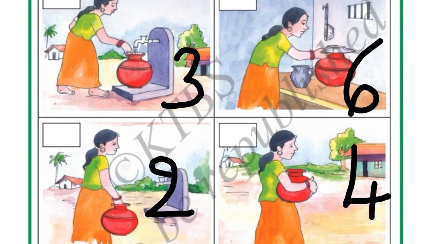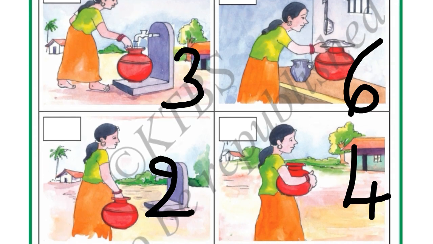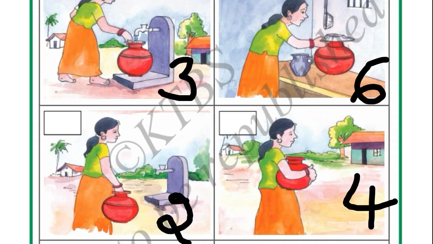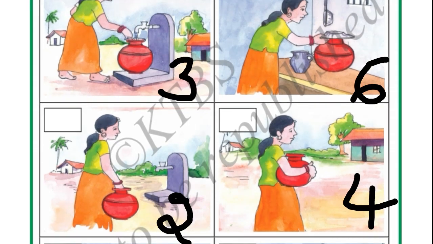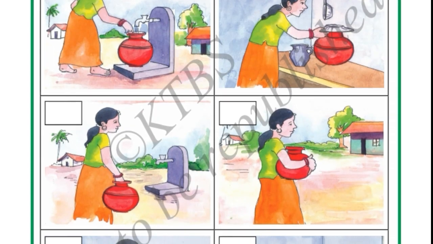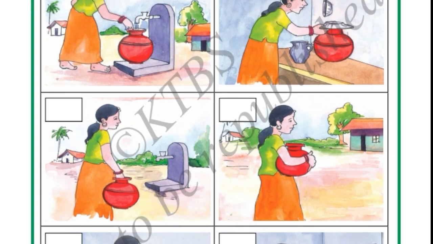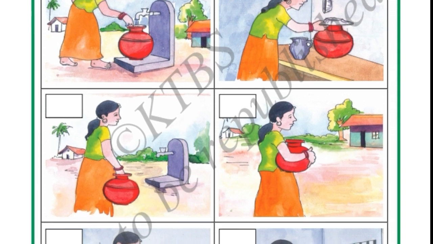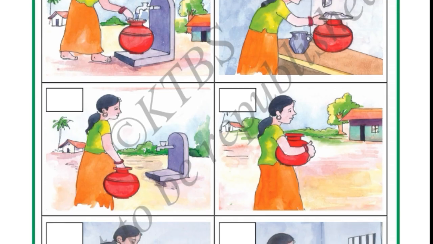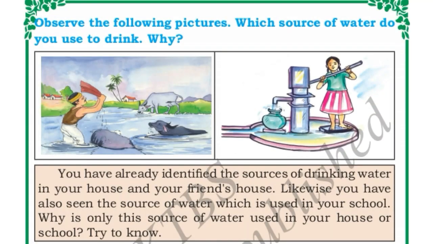Here she is washing the pot. Then after she will go to the tap. Then after she will open the tap and she will fill the pot. Then after she will bring that pot to the home. She will keep the water and then she will drink the water by using the glass and steel tumbler. Okay, next observe the following pictures.